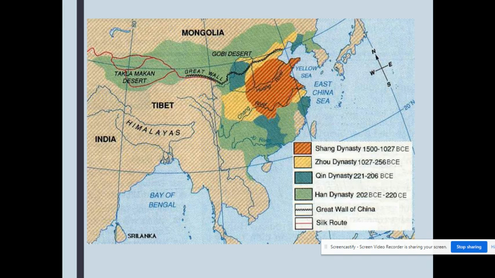All right, when we take a look at the map here, notice where the Huanghe River is. Remember, also known as the Yellow River, towards the top. And you're going to see a lot of different colors shading here: the Shang Dynasty, Zhao Dynasty, and Qin Dynasty, as well as the Han Dynasty. Make sure you're paying attention to your color coordination. Also pay attention to your time frames with those color keys. You can see how territory changes over time. You'll have the Great Wall in there, and you see the Silk Route, which we've talked about quite a bit as well.